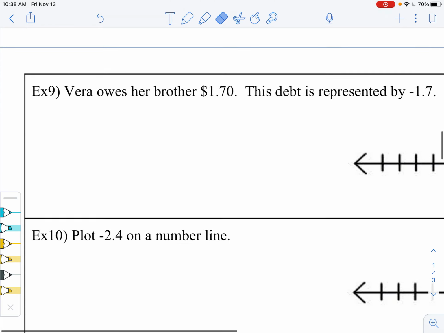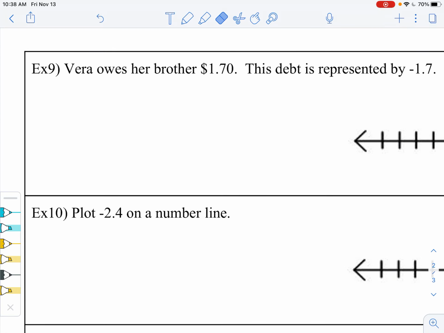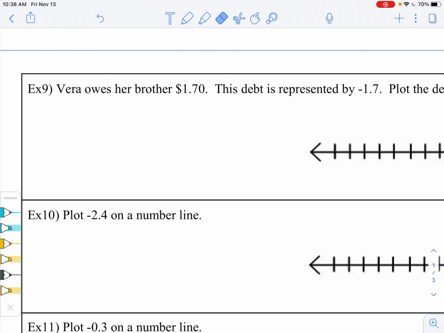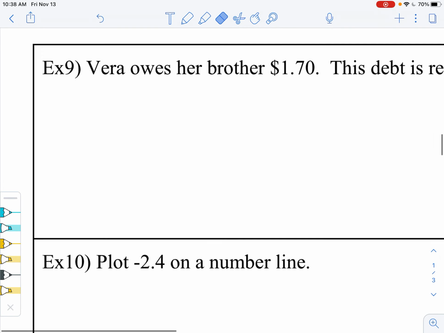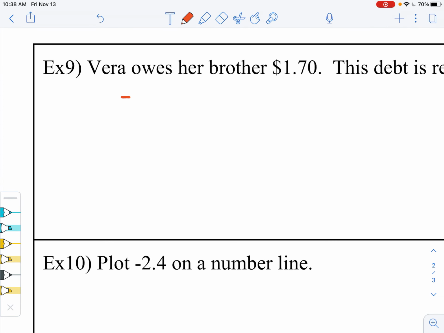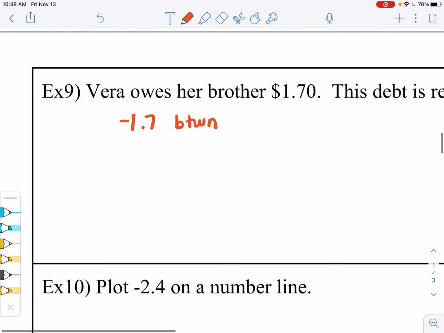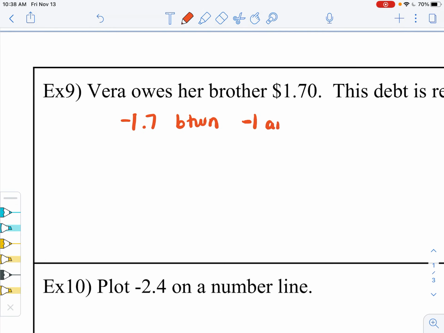And let's do one more that's a decimal. Let's do number 9. Vera owes her brother $1.70. The debt is represented by -1.7. Plot it on a number line. So -1.7 is between -1 and -2.